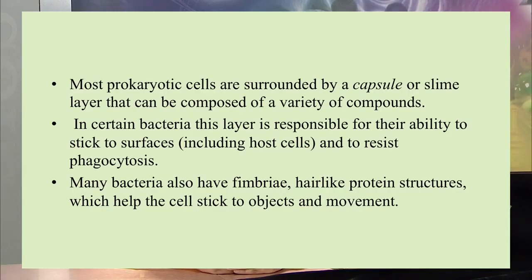So among prokaryotic cells, the bacteria are of most concern, and there are some features of these microbes. They are surrounded by a capsule or slime layer, made up of a variety of components. This layer is responsible for the ability to stick to surfaces, and that is why they resist the phagocytic process. Many bacteria also have fimbriae, hair-like protein structures, which help them stick to surfaces and also help in movement.